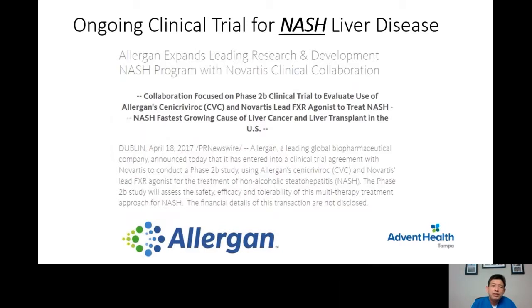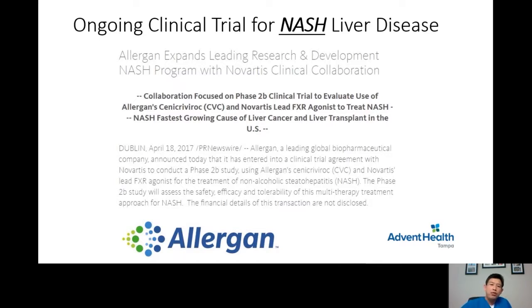The last part of the talk was about NASH. In our program, in collaboration with the hepatologists, we run a clinical trial of non-alcoholic steatohepatitis, fatty liver disease. This is what we call fatty liver disease. This is becoming more and more frequent in our society because of obesity, whereas it used to be alcohol drinking. Now obesity is becoming more frequent, so a lot of patients end up having fatty liver. And as we know, fatty liver is not good for the liver in the long term. Fatty liver will induce liver cirrhosis 15 to 20 years down the road.